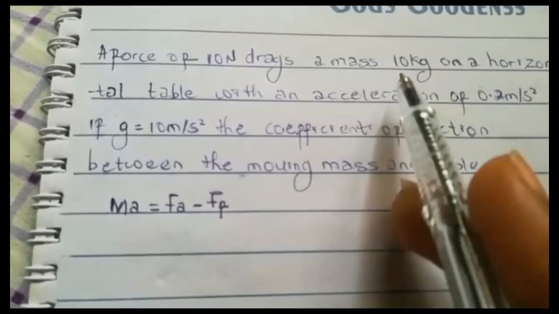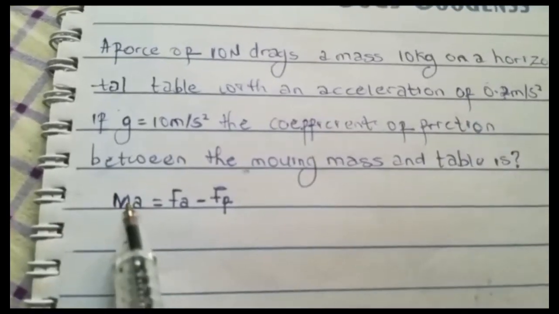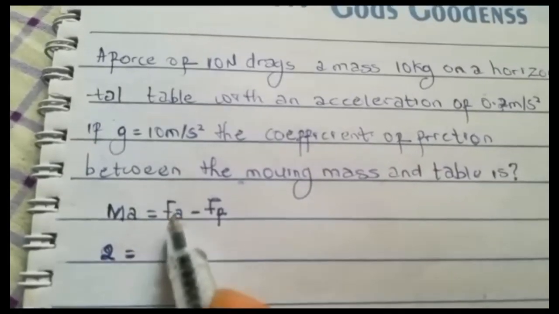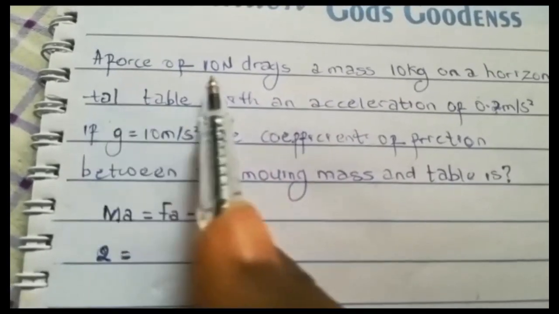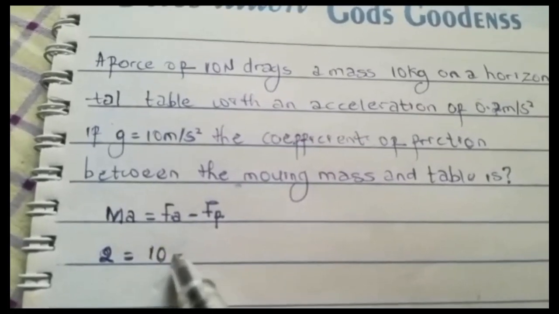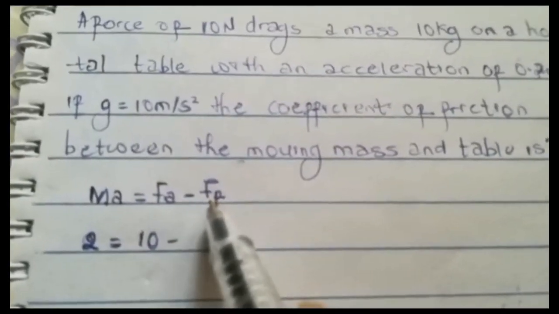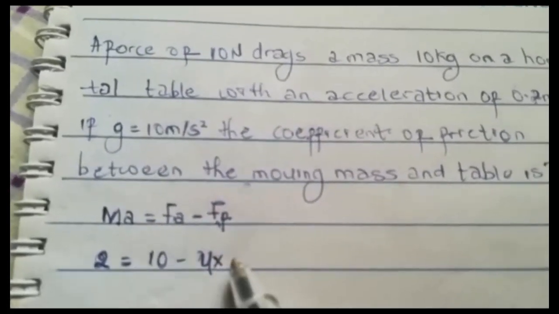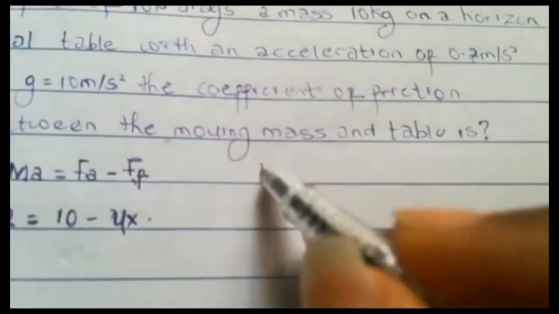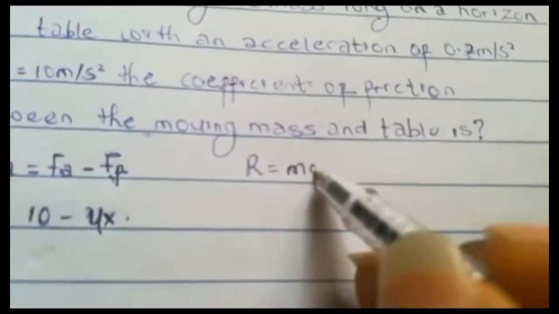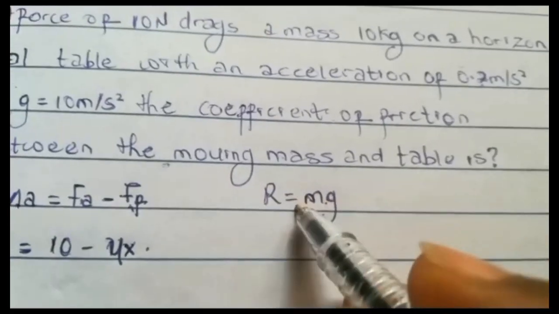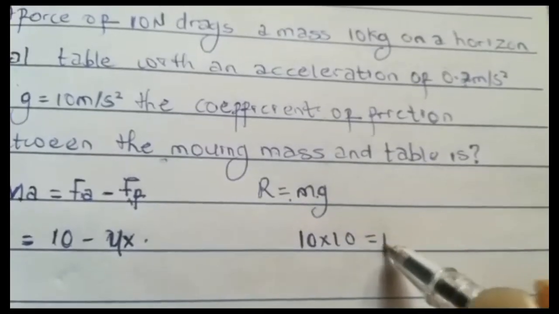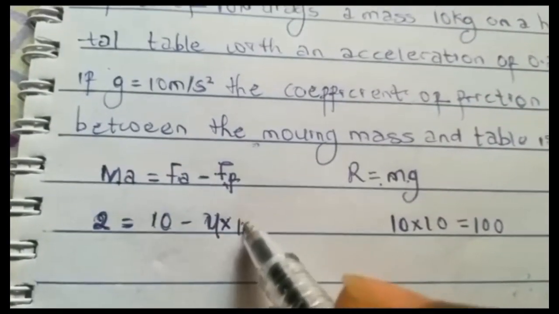So your mass here is 10, your acceleration here is 0.2. So this is going to be 10 times 0.2, which is 2, is going to be equal to your applied force. We know that this is 10 Newton, 10, then minus. Now remember, your frictional force is coefficient of friction times the normal reaction, and your normal reaction, which is R, is going to be mg. So if R equals mg, your mass here is 10 times your acceleration due to gravity, which is 10. So your R is 100.